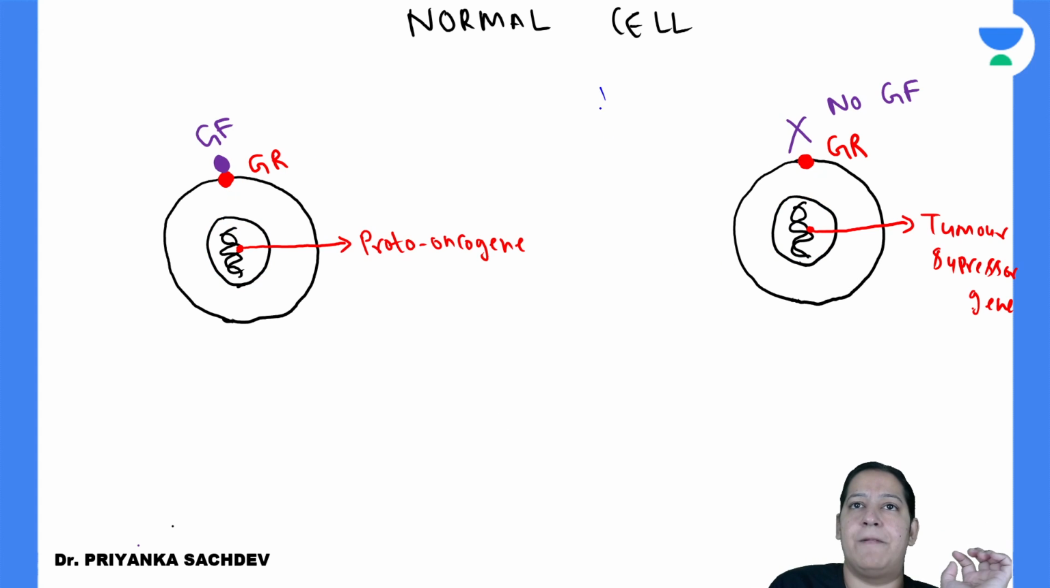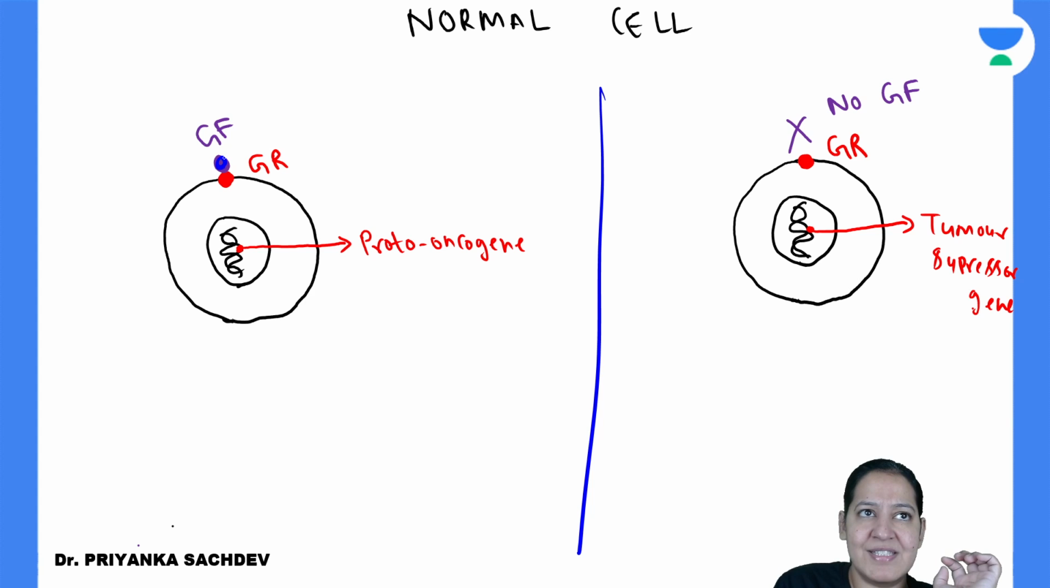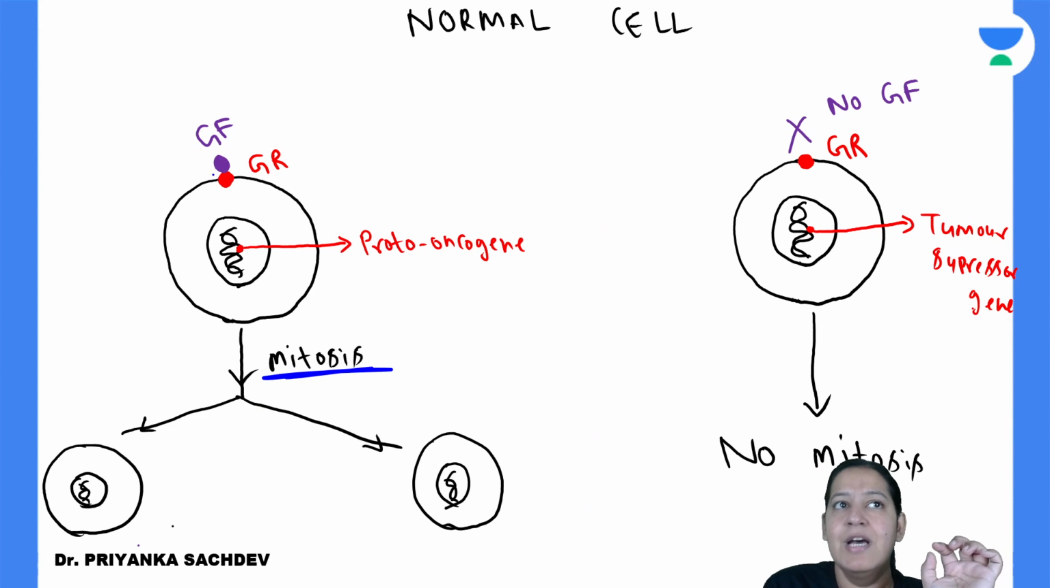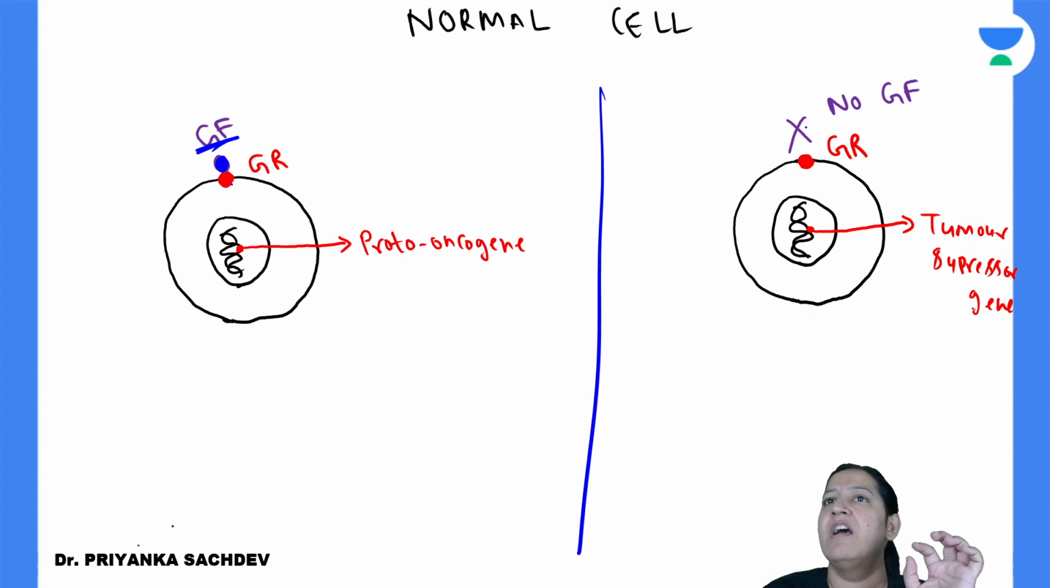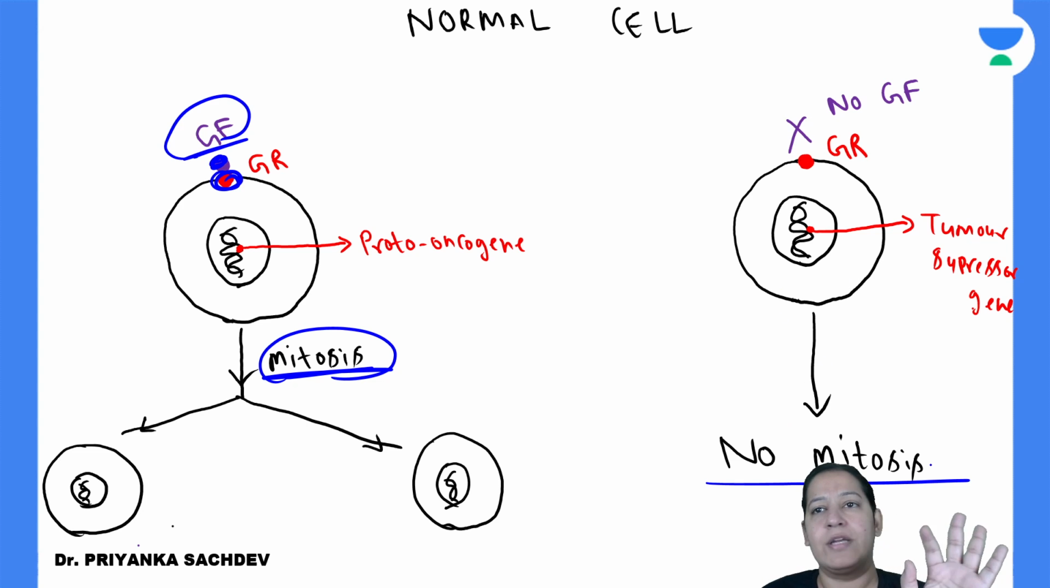Now see the first cell. When growth factor is coming and binding with the growth receptor, what is happening? Mitosis takes place. So when a physiological stimulus, that is growth factor, is coming and binding with the growth receptor, then mitosis takes place. And see the second cell. When no growth factor is coming, no mitosis takes place, right?